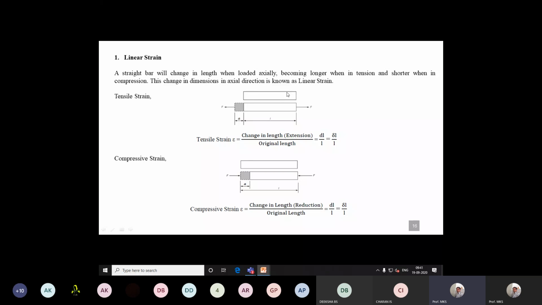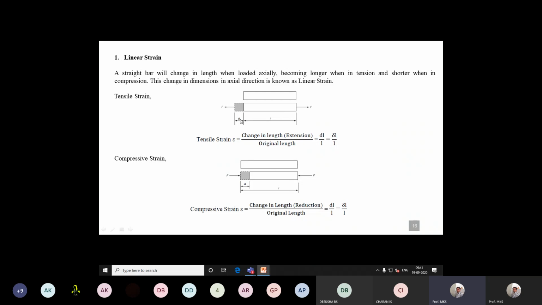It is applied with axial force F, which is a tensile force. After applying the tensile force, the block, whose initial length is L, increases its length by dl, or delta L.